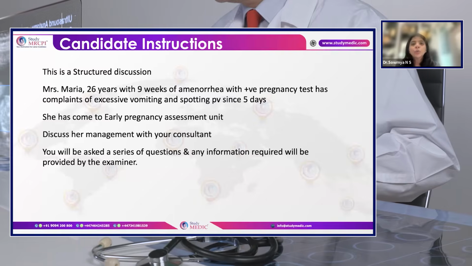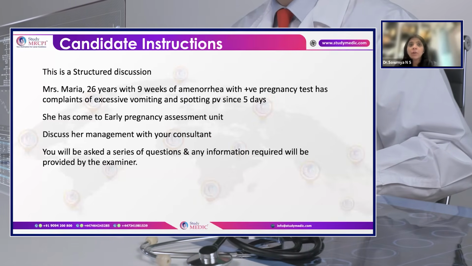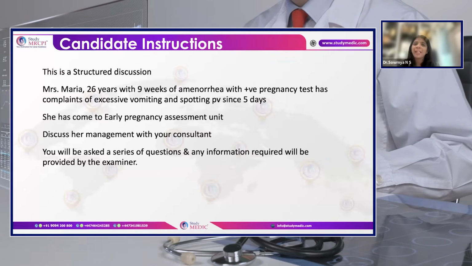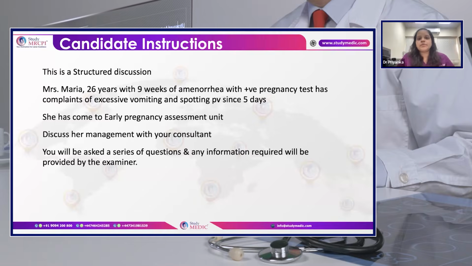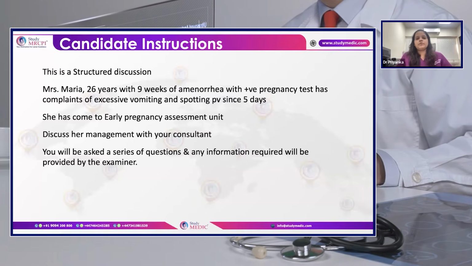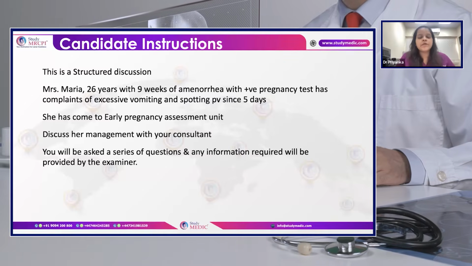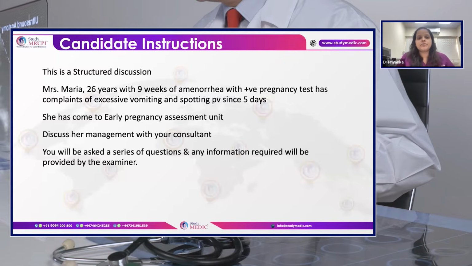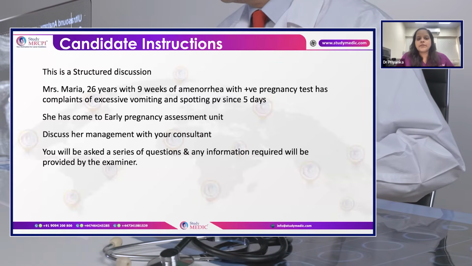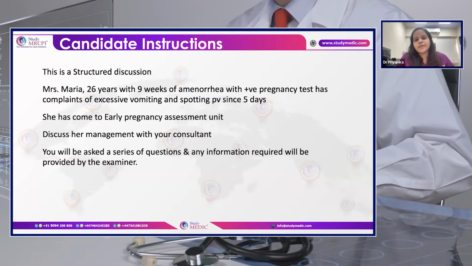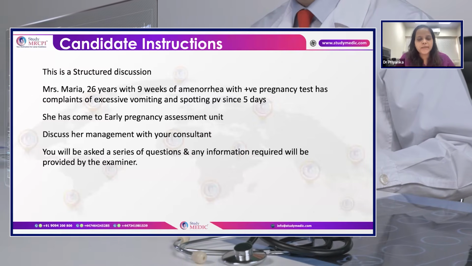Okay. So to come to a conclusion, what are the different investigations you would want to order and also for her management, and justify them? Why do you want to do them? Yes. So she has come with spotting and vomiting. First, I would like to do the basic investigations in the form of complete blood count and urine analysis. Complete blood count to look at her hemoglobin levels, and urine analysis to rule out any UTI, which can be the cause of excessive vomiting.